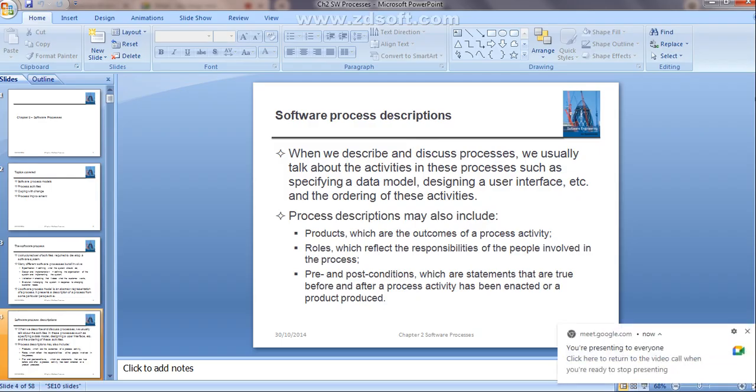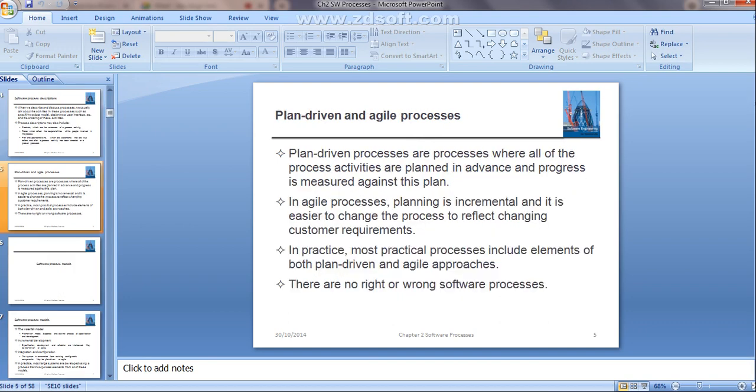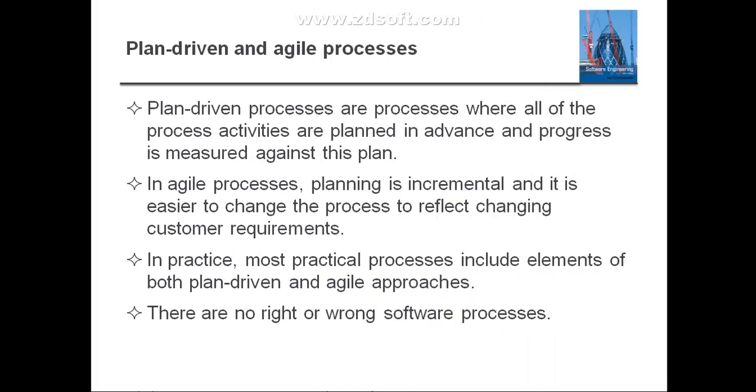Next we will see what exactly the software is. Now see, PPT is visible, right? Yes, ma'am. Okay. Next we will see the categories of software processes. The software processes are mainly categorized into two types. One is plan driven and the second one is agile processes. Clear? Now we will see what we mean by plan driven and agile process.